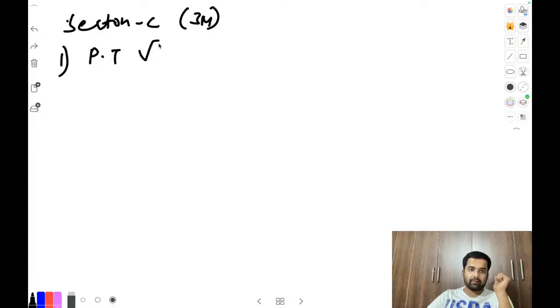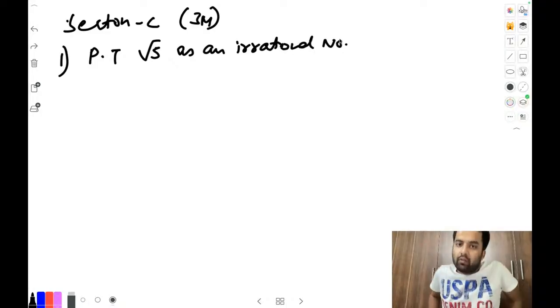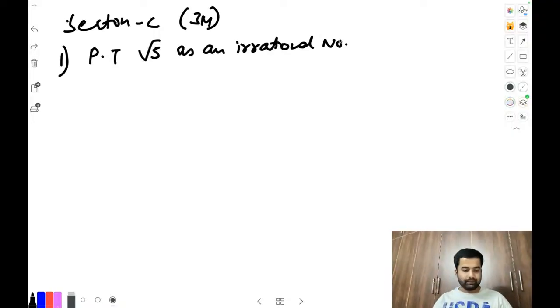Prove that root 5 is an irrational number. Now, in this 3 marks problem, write the whole content which you do. Proper answer. Do it, everyone. Try this. I will also try. You will also try.